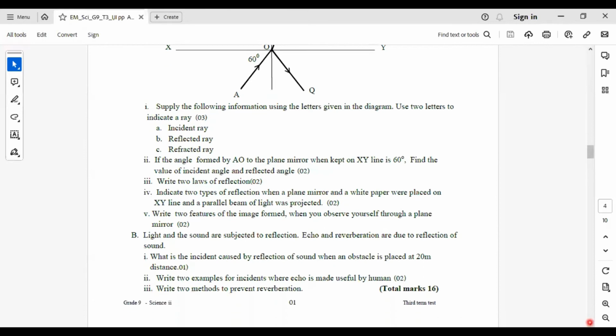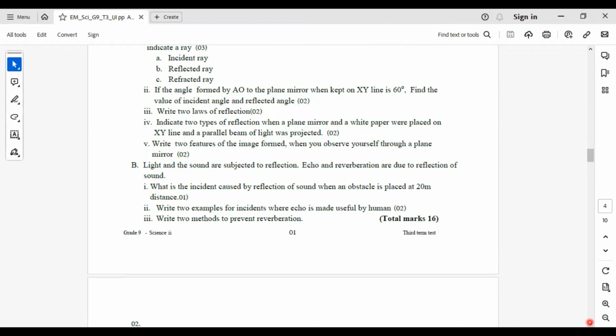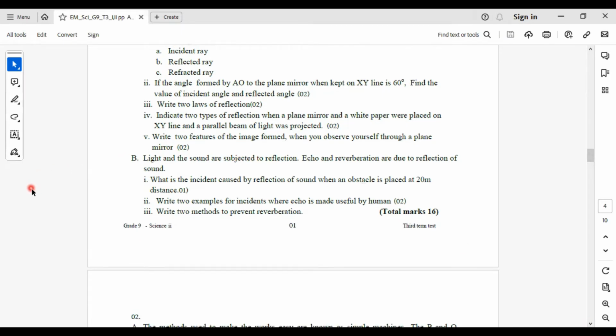Next question. Indicate 2 types of reflection when a plane mirror and a white paper were placed on the XY line and a parallel beam of light was projected. There are 2 types of reflection. That one is regular reflection. The other one is diffuse reflection. Regular reflection and diffuse reflection.